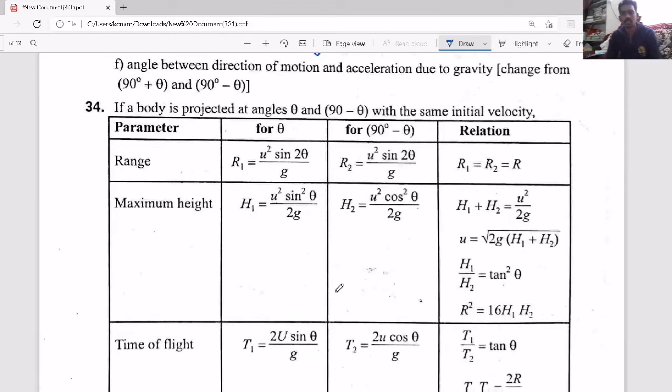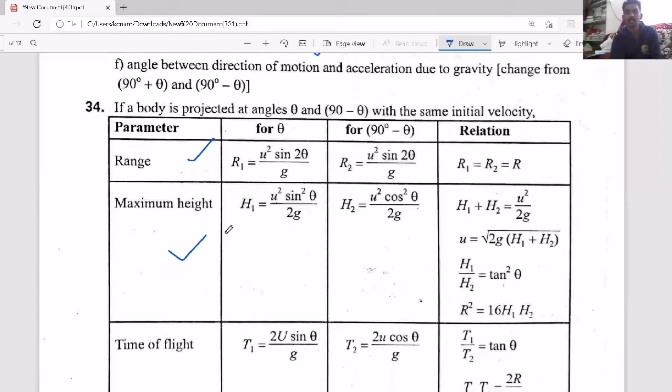Now here is a list of formulas. So once again I have given the formulas. Just try to remember each and every formula. One is for range, one is for maximum height, where we are projecting the body with an angle such that one angle is theta and another angle is 90 minus theta with the same velocities.